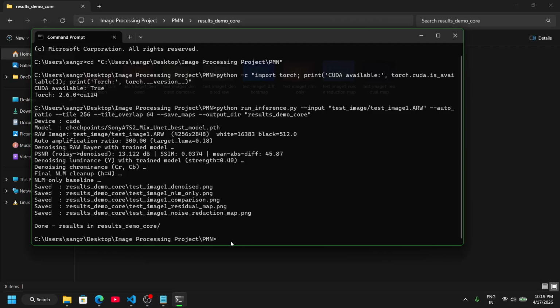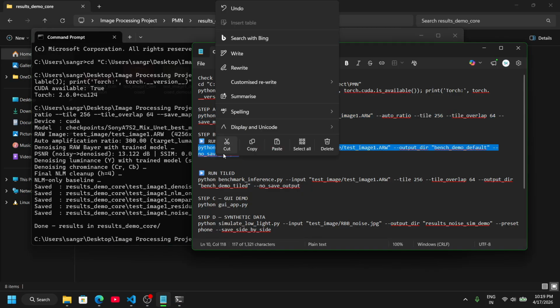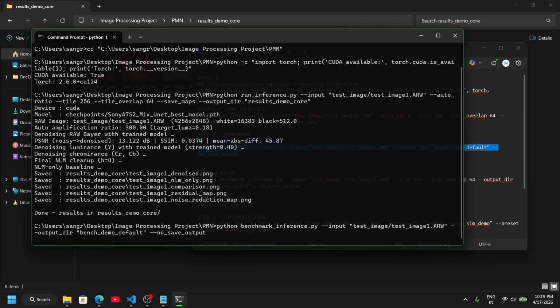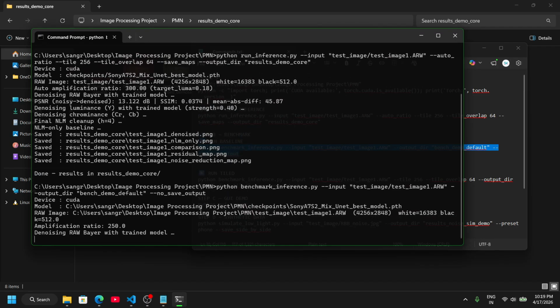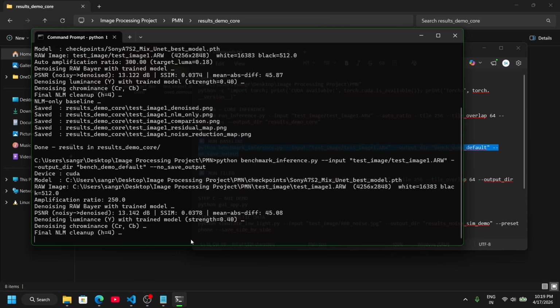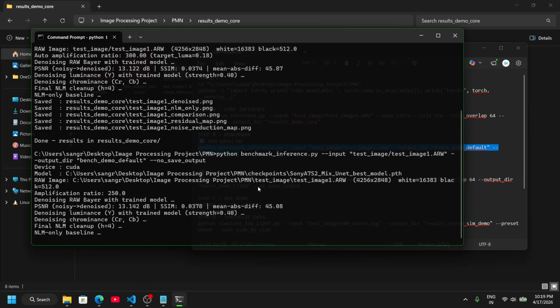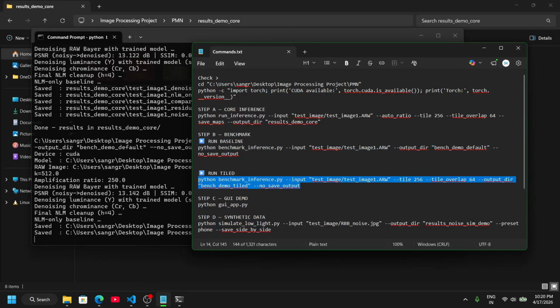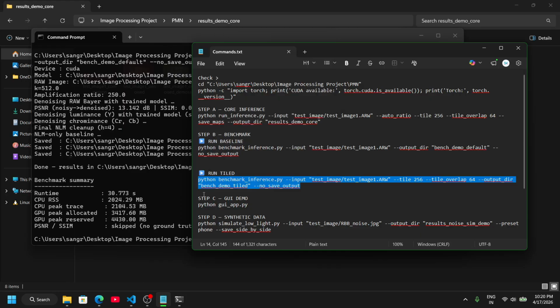Now I'll run the benchmark. This is the baseline benchmark. This will show the quantitative evidence. It shows runtime, GPU memory, and CPU usage. When the baseline is completed, I will run the tiled version and we can see the difference.